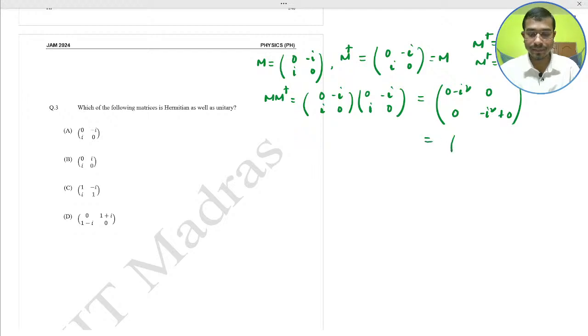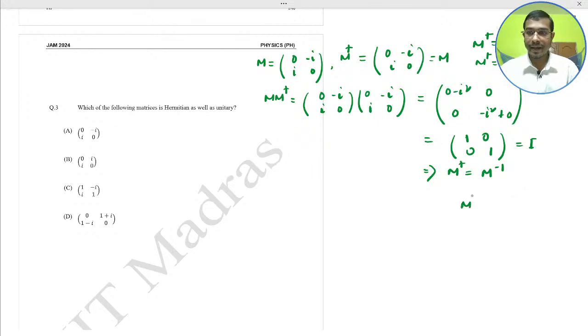This would be what? 1 0, 0 1. So it would become the identity matrix. So this implies that the M dagger is equal to M inverse. So this is the unitary.